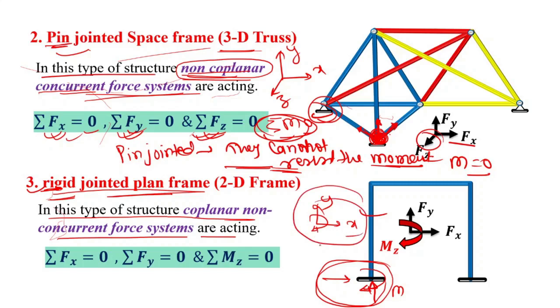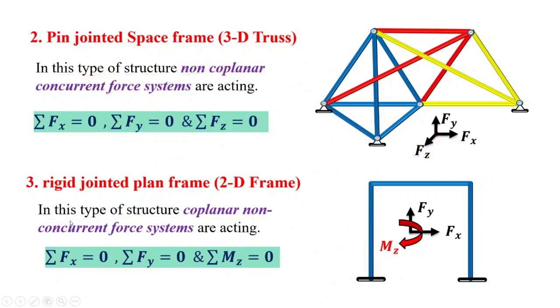To analyze this type of structure, we mainly require three equilibrium conditions, which are net horizontal force equals 0, that is summation of Fx equals 0, net vertical force equals 0, that is summation of Fy equals 0, and summation of all the moments about the z direction equals 0. These three conditions are needed, right? So this is the rigid jointed plane frame.